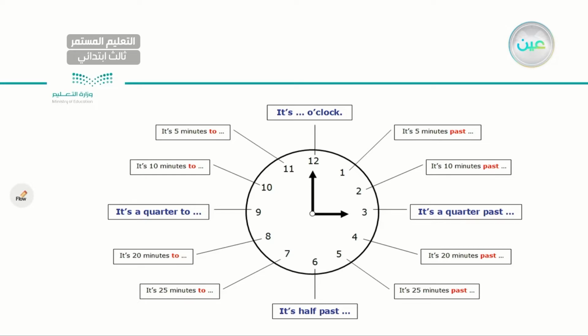As you can see, I have the numbers from number 1 till number 12. And each number represents minutes. Okay? For number 1, let's start. It's 5. Let's start from this one. Starting from number 12, and we will go like this. So let's say it is 3 o'clock.